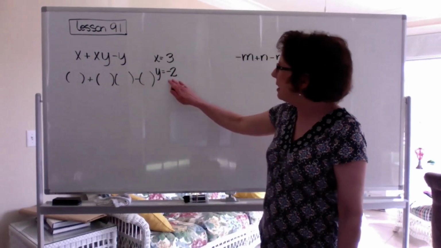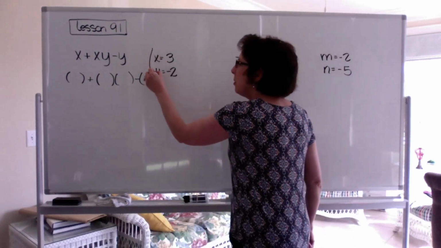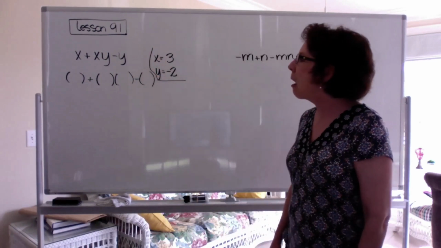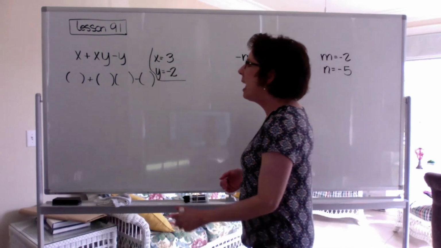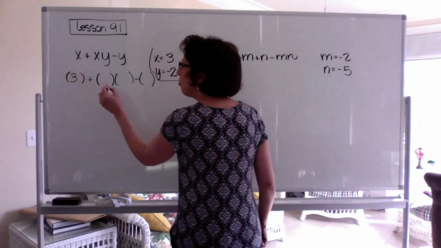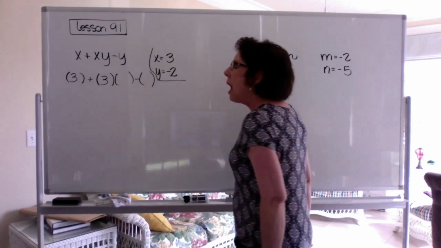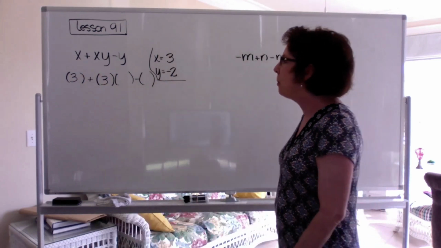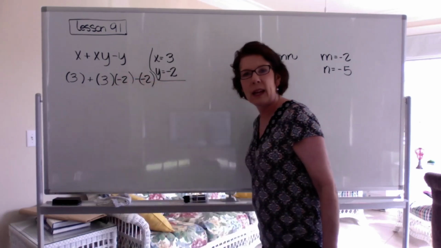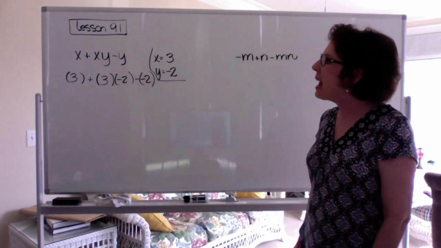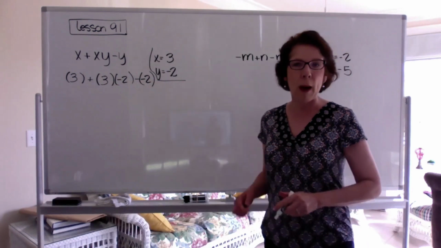Sorry about that. Okay. Now let's fill in the parentheses with the appropriate values. X is 3, so I'm going to put a 3 here and here. Y is negative 2, so I'm going to be careful to plug in the correct value in each of these parentheses.